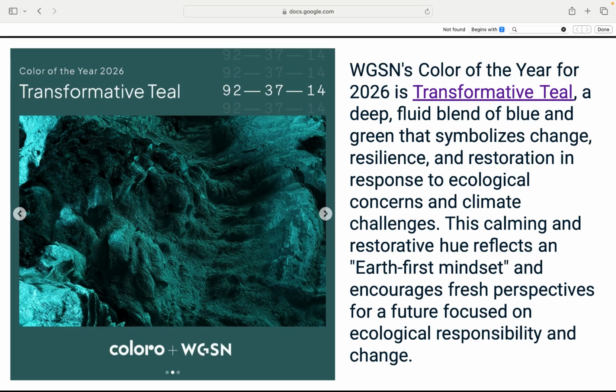2026 color of the year: transformative teal. WGSN named transformative teal the shade of 2026, a deep, fluid mix of blue and green. It symbolizes change, resilience, and restoration. It reflects an earth-first mindset and inspires fresh thinking in a world facing climate challenges. It's more than color. It's a call for eco-conscious creativity and future-focused design. Transformative teal is like the color of calm change and climate resilience in 2026.